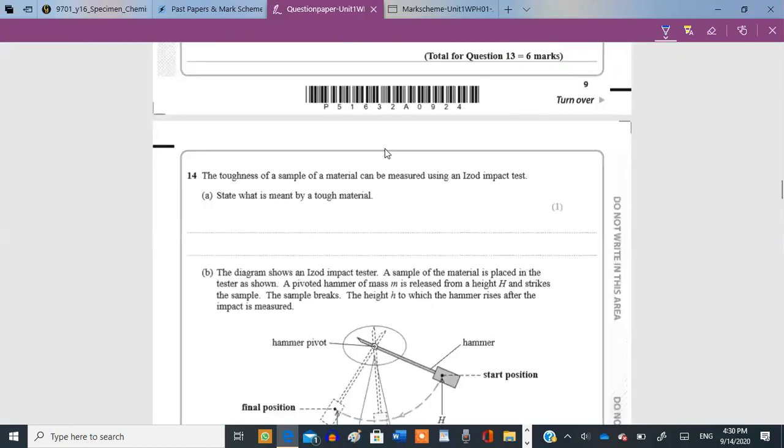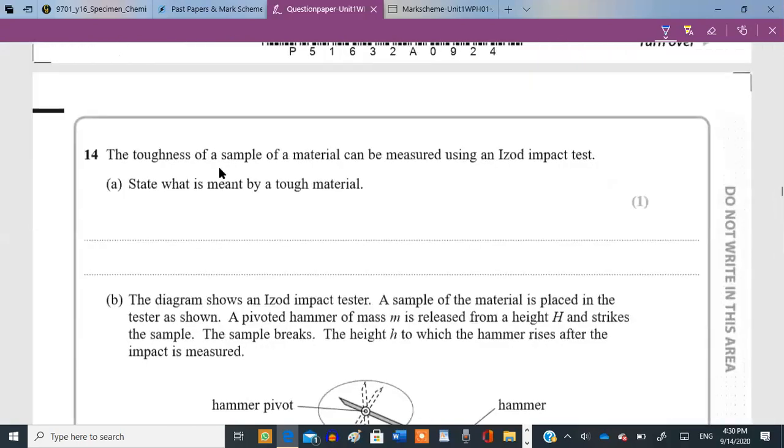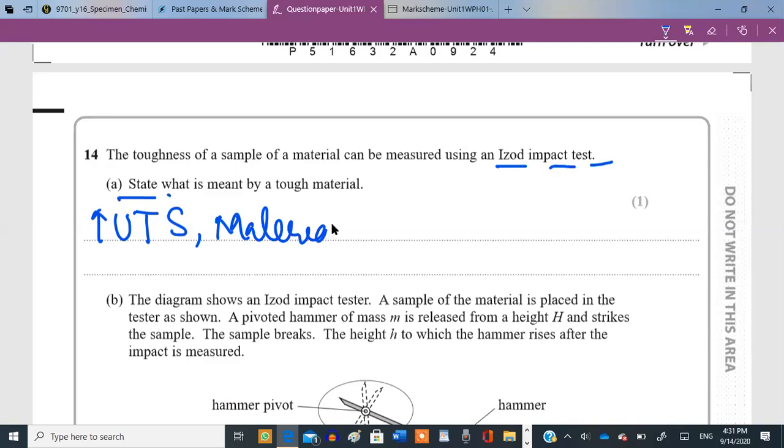Okay, we did this. Okay, next question actually. Toughness of a sample of a material can be measured using an isotope impact test. Okay, this might be some test. What is meant by tough material? Well, tough material means it is capable of withstanding stress, or we can say that it has very high ultimate tensile stress. So we just need to state it. So material that can withstand a lot of stress without breaking.